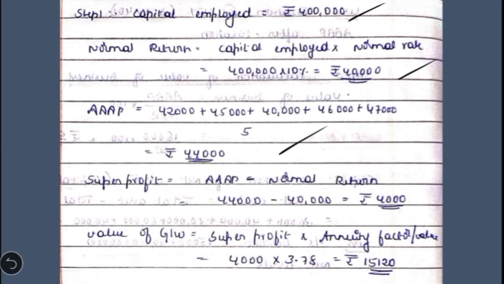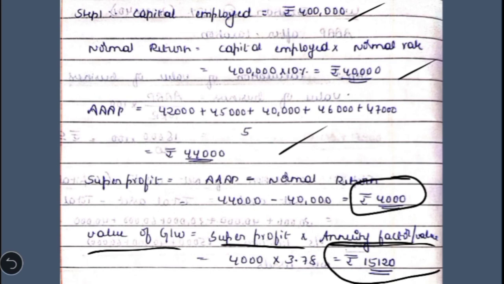Then super profit is equal to adjusted average annual profit minus normal profit, which is 44,000 minus 40,000, that is 4,000. So this is the super profit. So value of goodwill will be equal to super profit 4,000 into annuity factor 3.78. When you multiply, you get 15,180 (sic), which is called value of goodwill under annuity method.